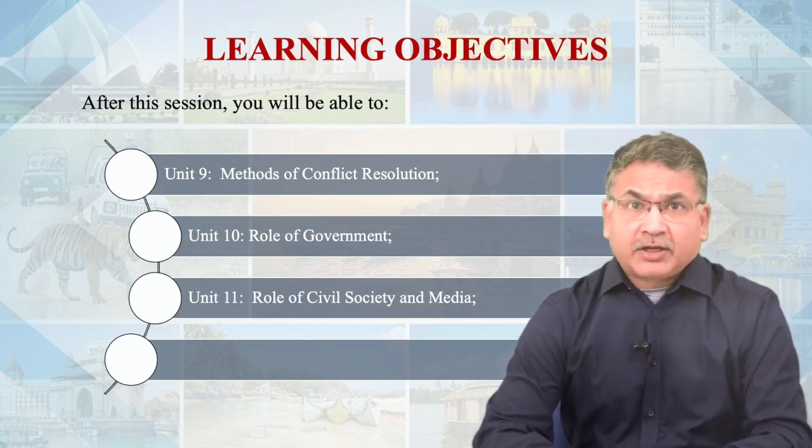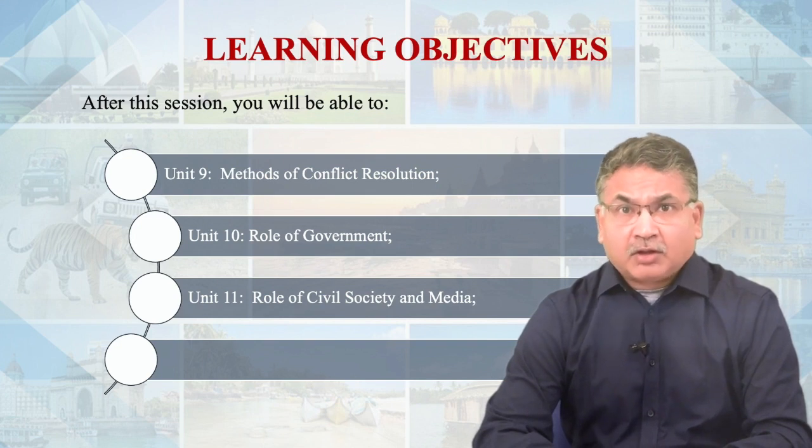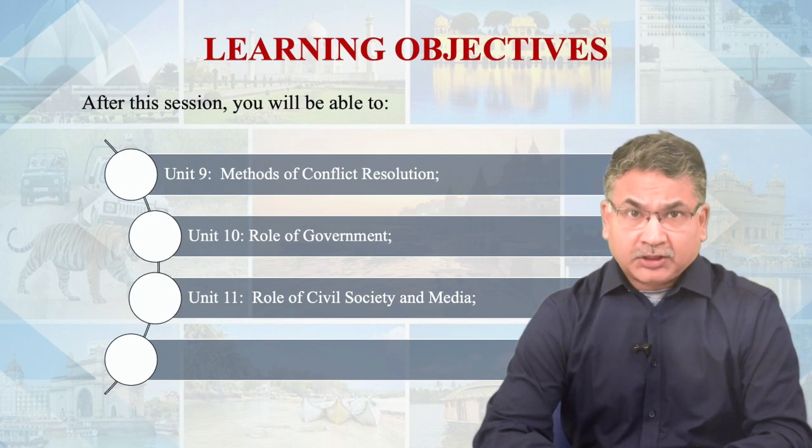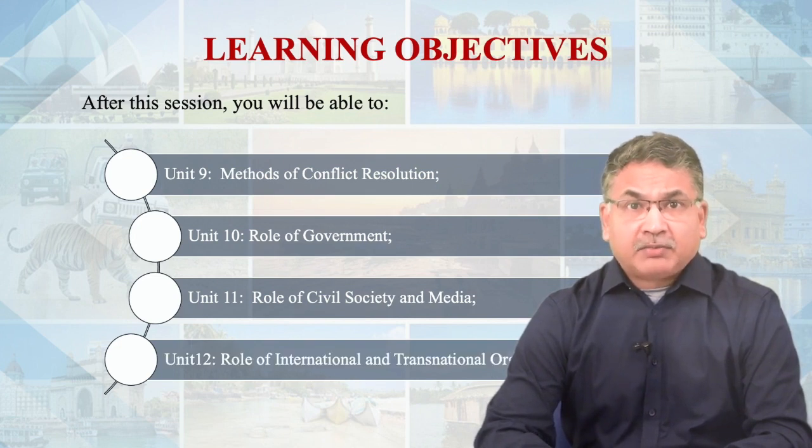After that, unit 11 deals with the role of civil society and media in conflict resolution. And finally, unit number 12 is about the role of international and transnational organizations in conflict resolution. So in all, we have 4 units, unit number 9, 10, 11 and 12 in block 3.